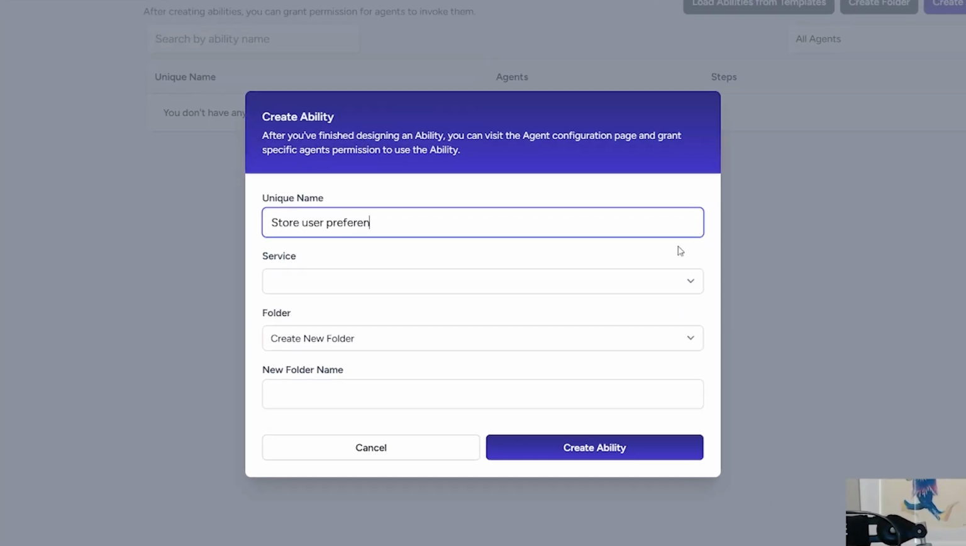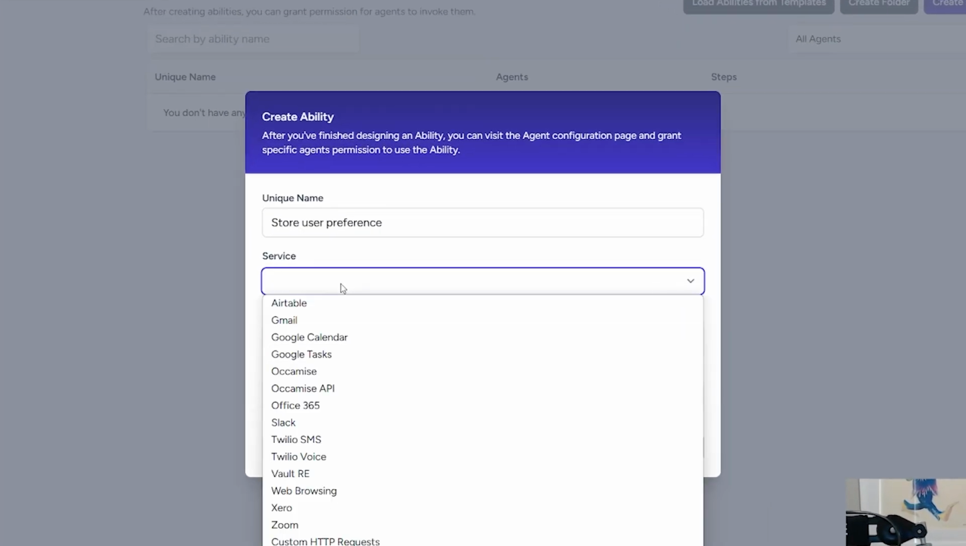Store user preference. Now, there are a lot of different services, each of these services come out of the box with Occamise. A lot of these would need an external connection like Google Tasks, Google Calendar, Gmail, Airtable, etc. But there are a lot in here that you don't need any authentication in order to use. So there's the Occamise service, the Occamise API service, there's the Twilio SMS service, the Twilio voice service, the web browsing service, and custom HTTP requests.